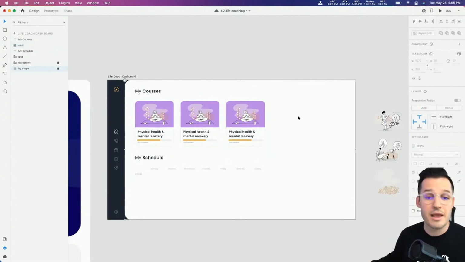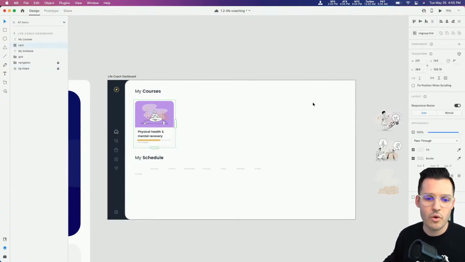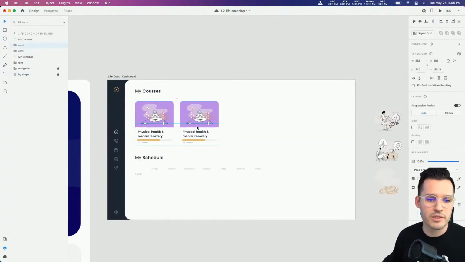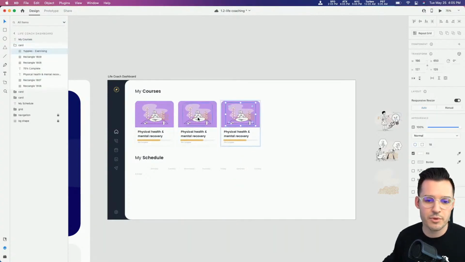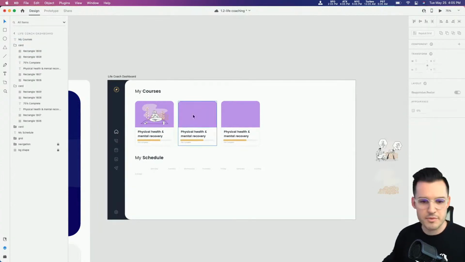You could then make a bunch of edits to this repeat grid, or you could then ungroup, or we could just backtrack if we wanted to and just space these out like so. All right, so I'm spacing a few of these cards out pretty good. I'm gonna delete these illustrations. Let's bring in some new illustrations.